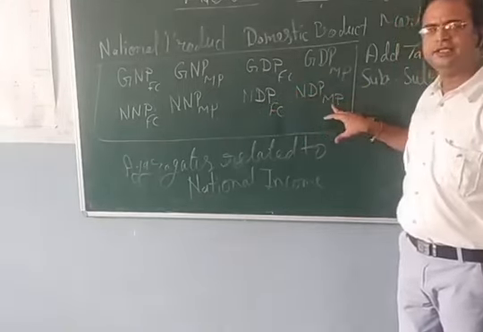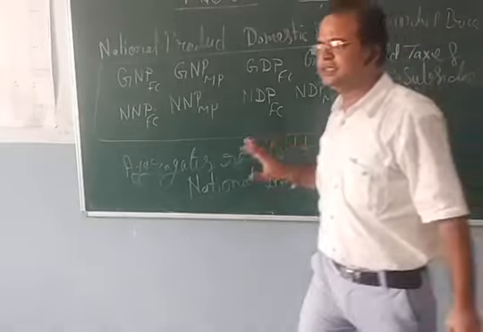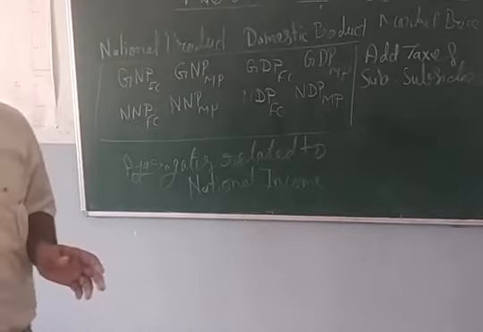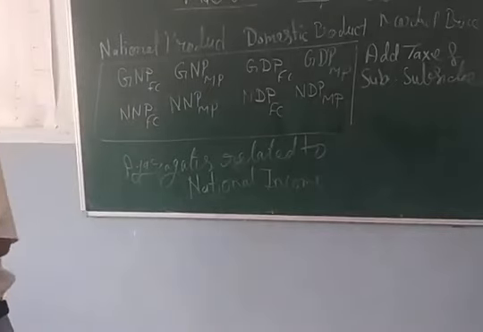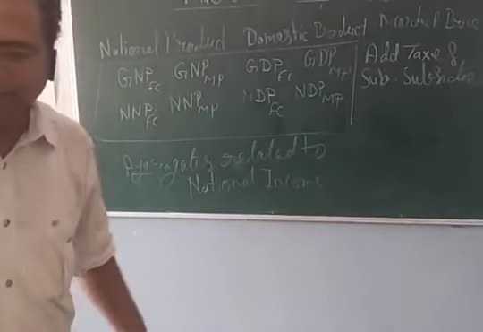These 8 are the aggregates related to national income. Now, how to convert these aggregates into one another, and the concept of real GDP, that we take on the next day when we meet.